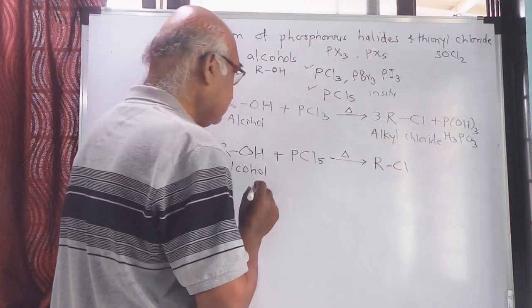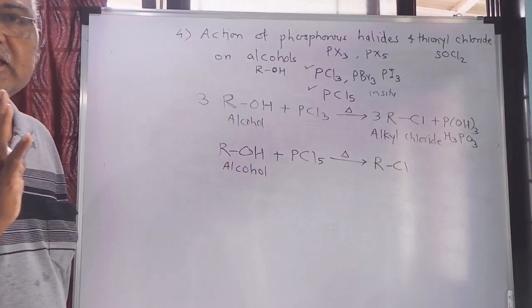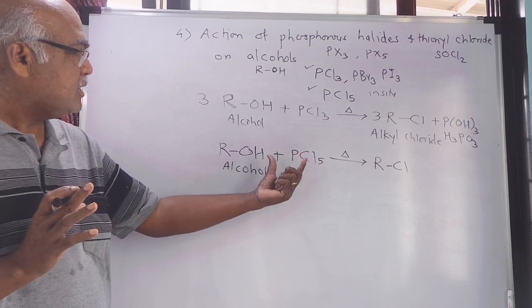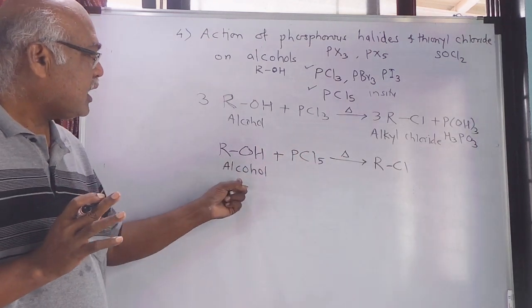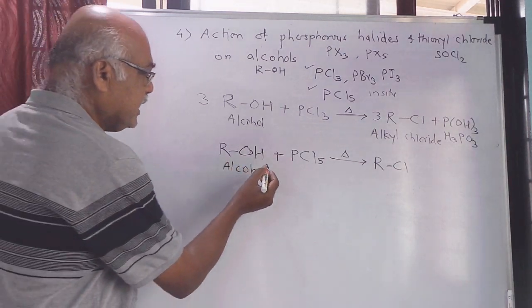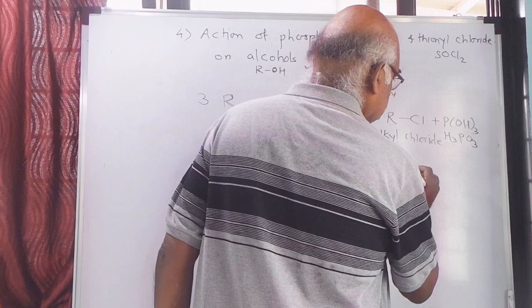Now I have used 1 Cl, 4 Cl are remaining. 1 Cl I have used to convert alcohol into alkyl chloride, so 4 Cl are remaining. Take this hydrogen and take 1 Cl from here. So it will become HCl.